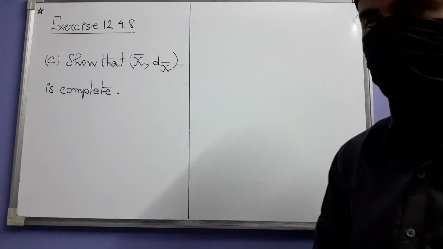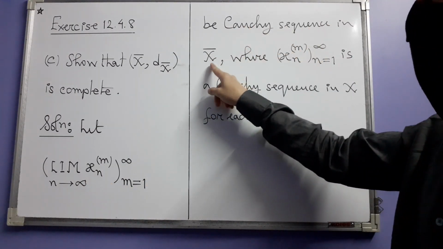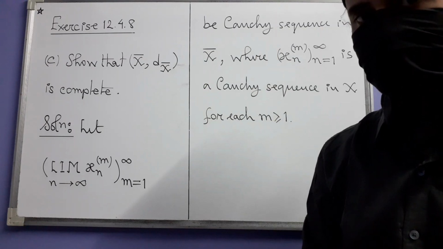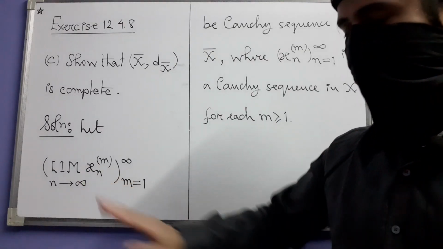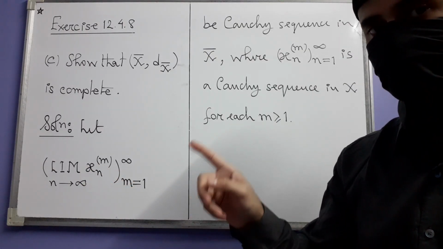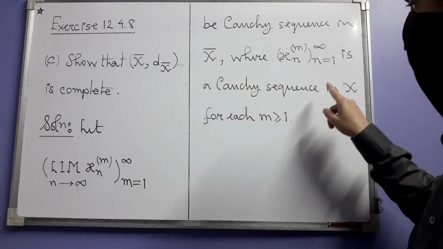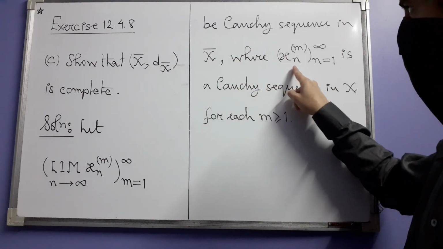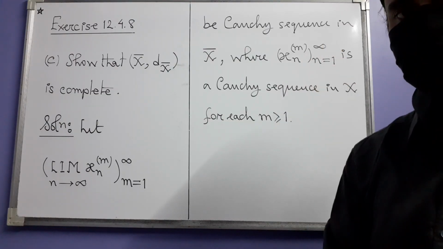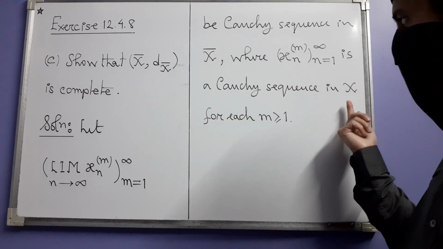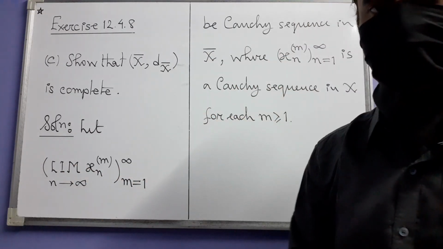Solution: let this be a Cauchy sequence in x bar. Do not forget that the elements, the points in x bar are formal limits of Cauchy sequences in x. So here, for each positive integer m, this xn superscript m, where n varies from 1 to infinity, is a Cauchy sequence in x, and its formal limit you are seeing here.